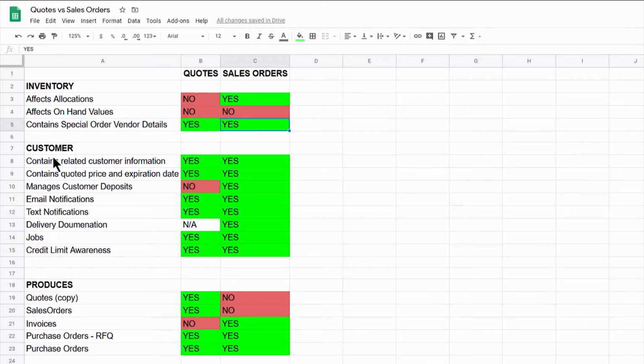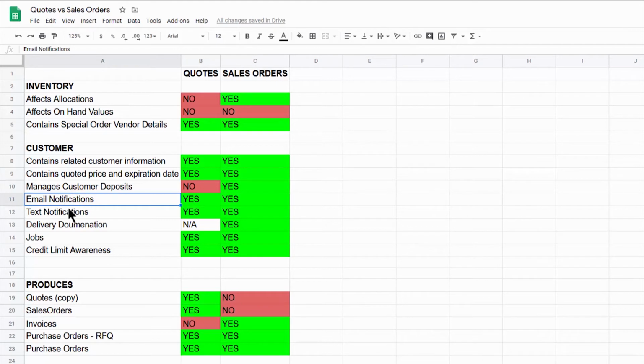As far as the customer information, both quotes and sales orders contain related customer information such as name, address, phone number, etc. Quoted price and expiration date. Yes, you can set that expiration date for your quotes for how long those are good for, and both of those retain that information. Manage customer deposits. Quotes do not. Sales orders do that for you.